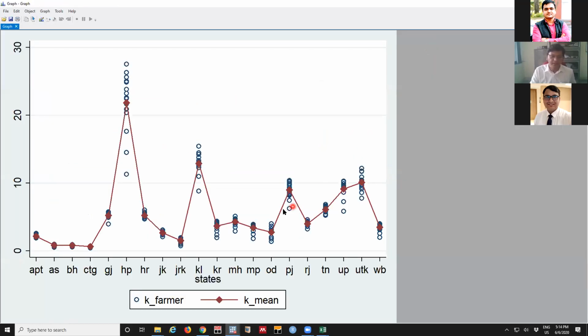You can see the differences here. In the states where we saw the productivity level was very low, the investment the farmers are making is also very low. This gives some clue about how the states are performing.